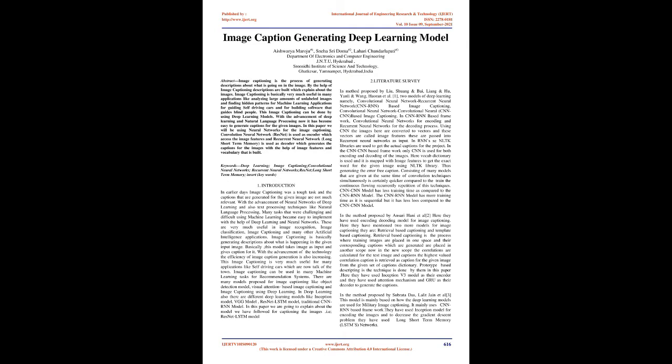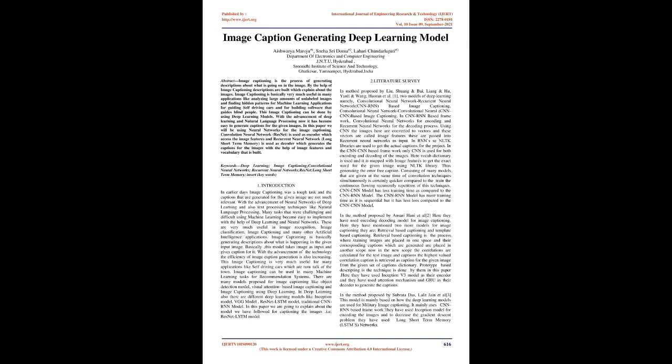There are many models proposed for image captioning, like the object detection model, visual attention-based image captioning, and image captioning using deep learning. In deep learning also there are different models like the Inception model, VGG model, ResNet LSTM model, and traditional CNN-RNN model. In this paper we are going to explain the model we have followed for captioning the images, i.e., the ResNet LSTM model.